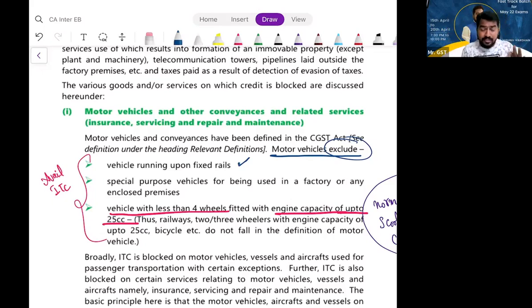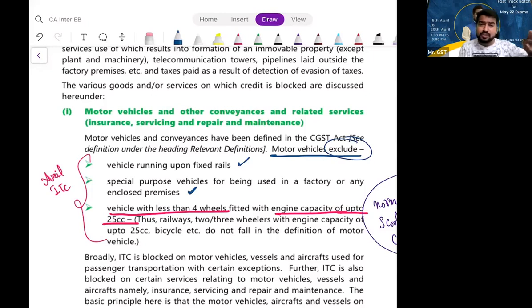Next, one more interesting thing is special purpose vehicles for being used in a factory or any enclosed premises. You will be seeing certain vehicles in some factories. They are exclusively to be used within the factory. Best example, we can take an airport. Within the airport, you will see so many vehicles which are specifically designed to be used in the airport.